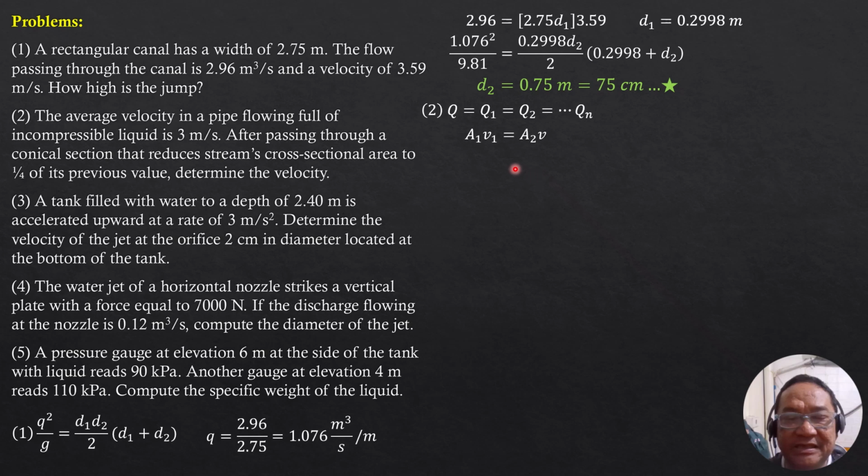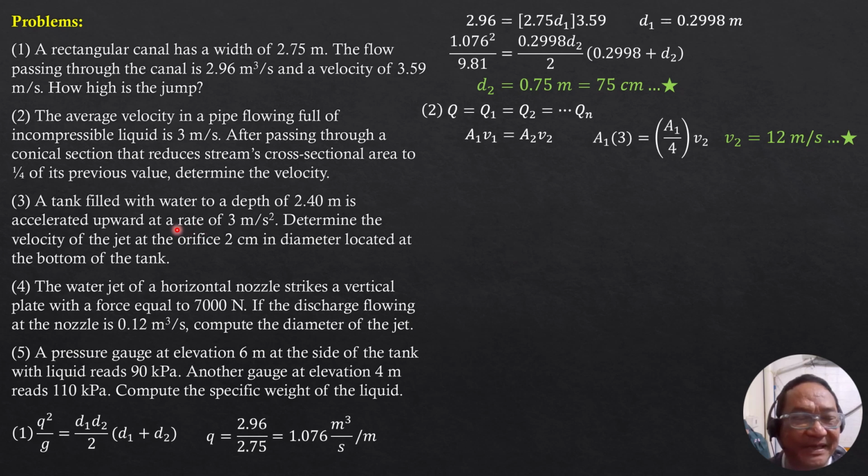Since area 2 is one-fourth of its previous value, area 2 is one-fourth of area 1. V1 is equal to 3. So area 1 times 3 equals one-fourth of area 1 times V2. Cancel out area 1. So V2 is 3 times 4. So V sub 2 is 12 meters per second.